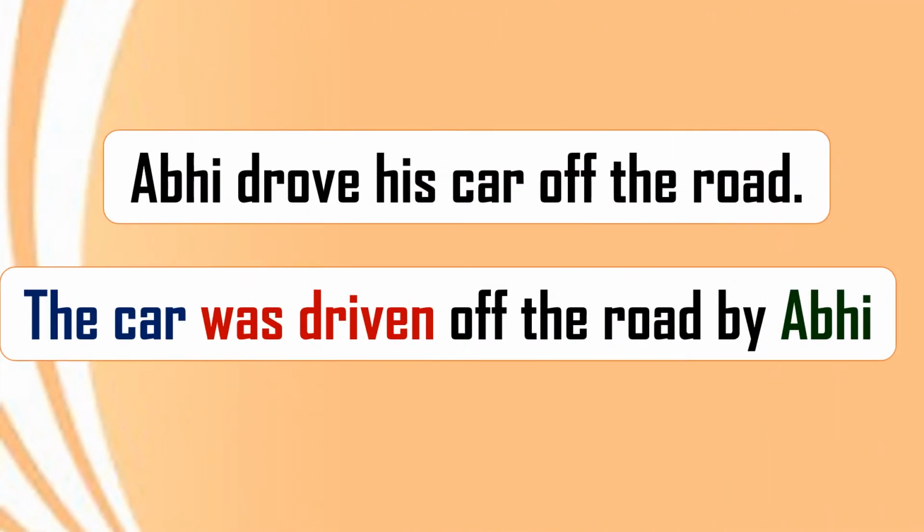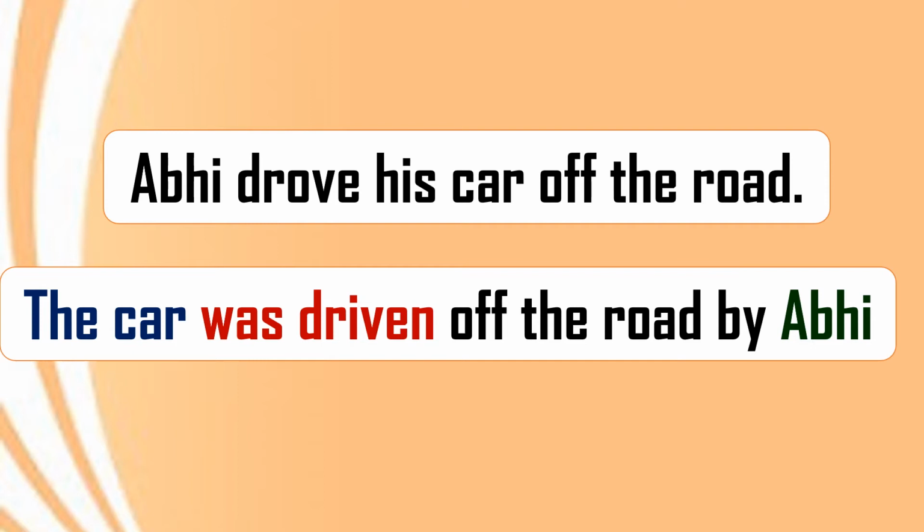See here, again I have brought you two sentences. Abhi drove his car off the road. So this is an example of active voice. Abhi is driving his own car. Okay. Now in the second sentence, see the sentence. The car was driven off the road by Abhi.